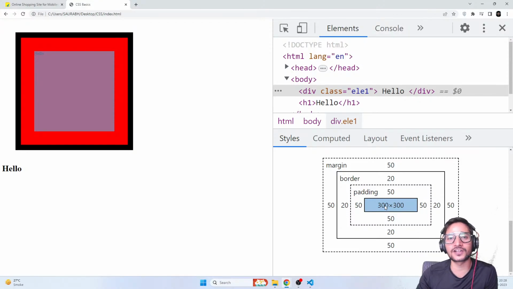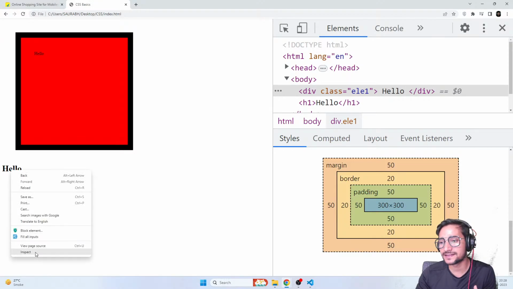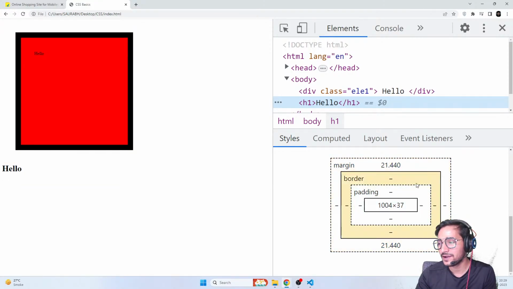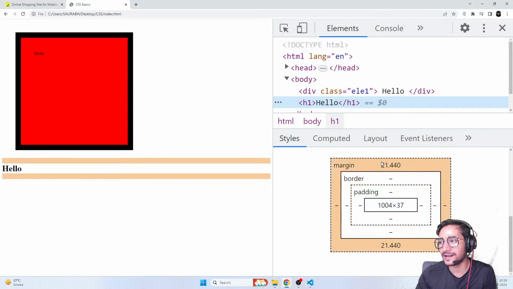So this is what you call a box model, and it is for every element, not only for div, not only for section. If I go on this hello as well, you can see there is some margin already applied onto it. That means some elements by default also have a margin. So this element has a margin top and margin bottom. There's nothing on the left and right, but there's some margin top and margin bottom already applied to this h1 element. There are a lot of elements like this which have a default margin. Some elements might have a default padding, but we will slowly learn that.